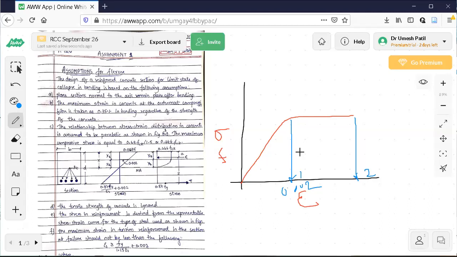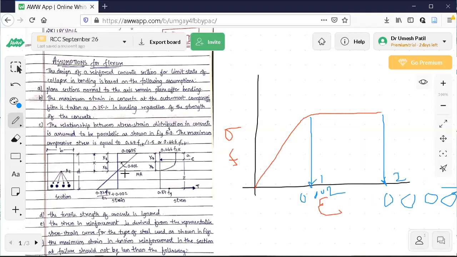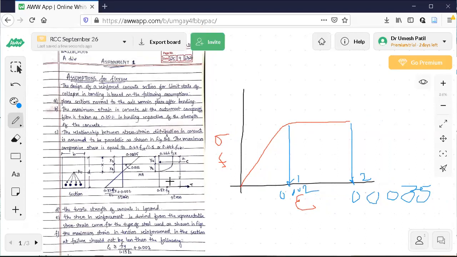You can see here 0.0035, or you can say 0.35%. Both are one and the same. That is why I have written 0.0035 here.